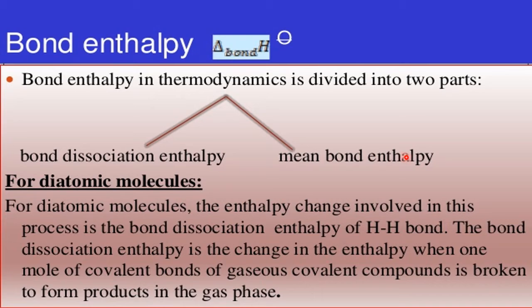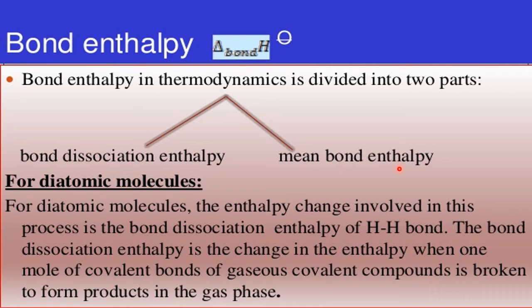Then we use the mean bond enthalpy when a particular molecule is reacting, where the molecule is made up of more than two atoms, ammonia, methane. So to break, in methane there are four CH bonds. So first you break one CH bond, then the second CH bond, then the third, then the fourth. Do we think that the energy required for all the CH bonds is the same? Because the CH bond is the same, no? There are four CH bonds, all are similar. Can we expect a similar energy to break all four CH bonds in the case of methane? Not at all. No. Why?